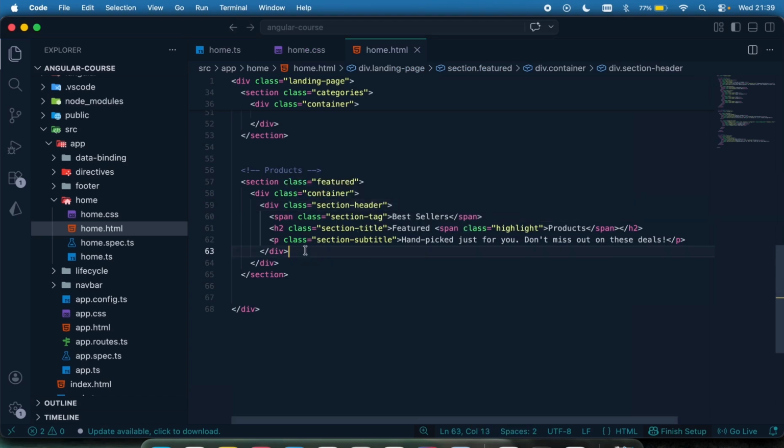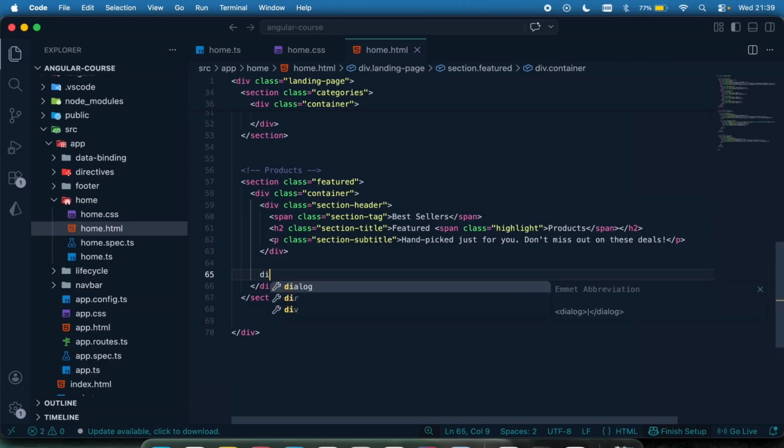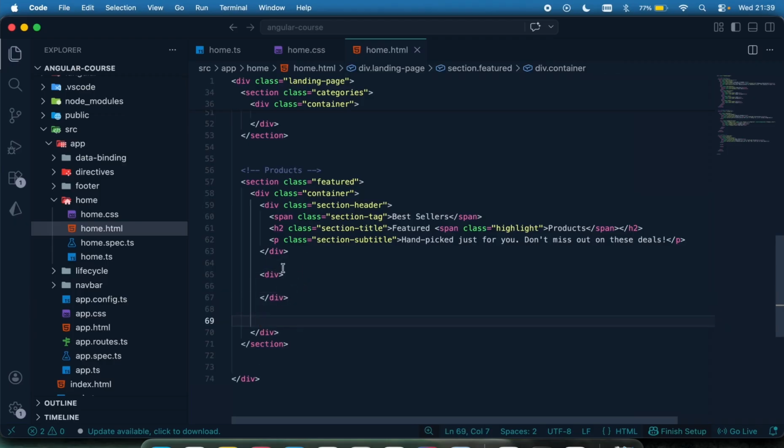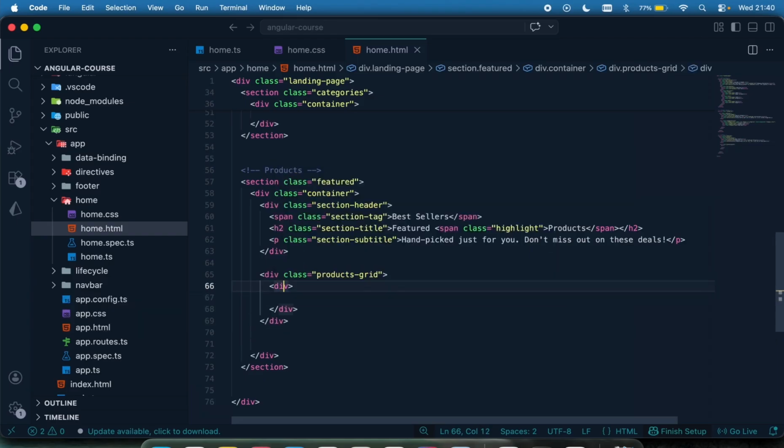Then after that, I need to create another div right here. Let me move this down a bit. And it's going to have some styling called product-grid like that. And then I'm going to have my div right here, which I'm going to use my ngFor to loop over.